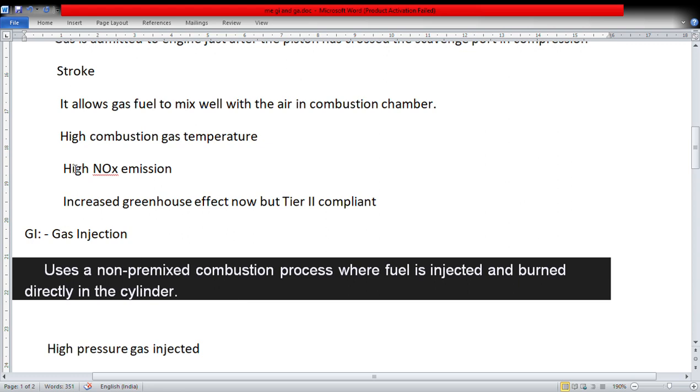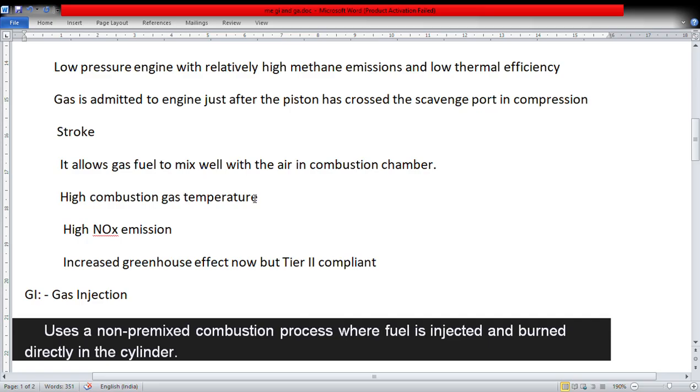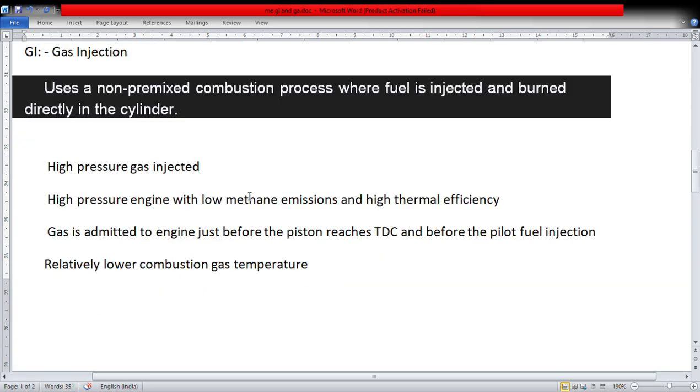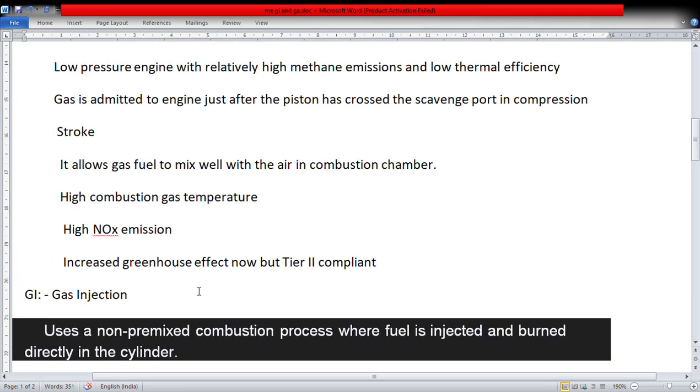Now here we have high combustion gas temperature, because relatively more fuel will be present compared to injection, where you have particles of fuel going in. So the combustion temperature will be higher in gas admission, and relatively lower in gas injection. Because of this higher gas temperature, we will have high NOx emission.